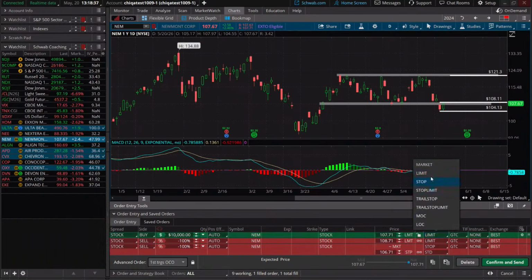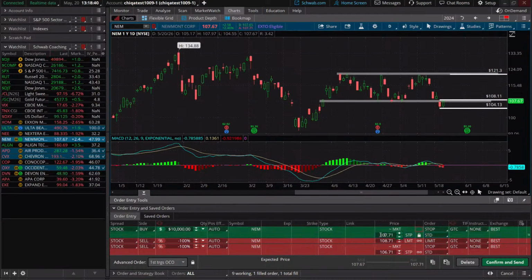So what we're going to do is take this as a stop market order, and we're going to say, hey, wait until price reaches 108.11, and once it does, become a market order. Now, keep in mind with stop orders, there are risks that the activation price and the fill price may be two different prices. Especially if the stock gaps up or gaps down overnight, some other factors like that may play into you not necessarily getting filled exactly at or near where your stop or activation price was.